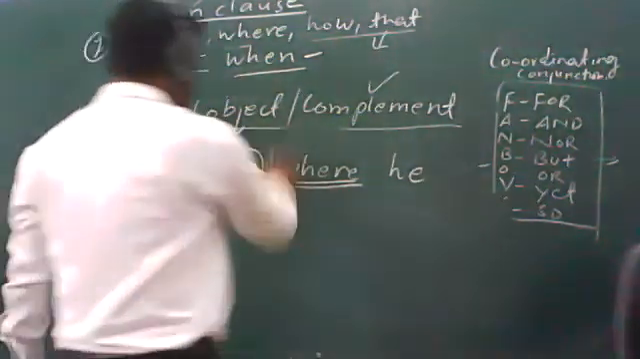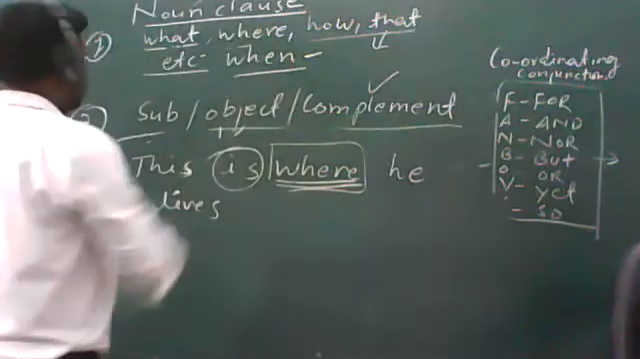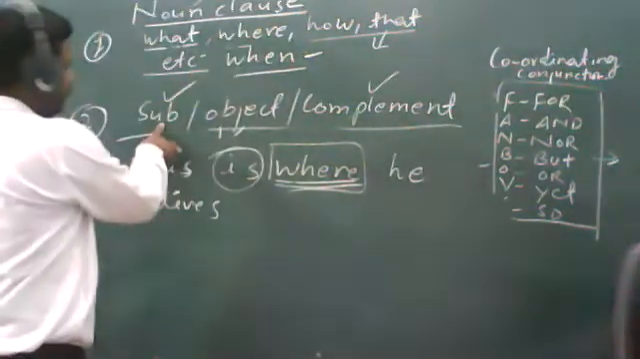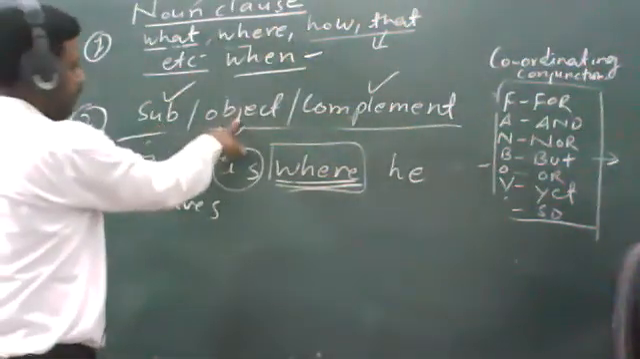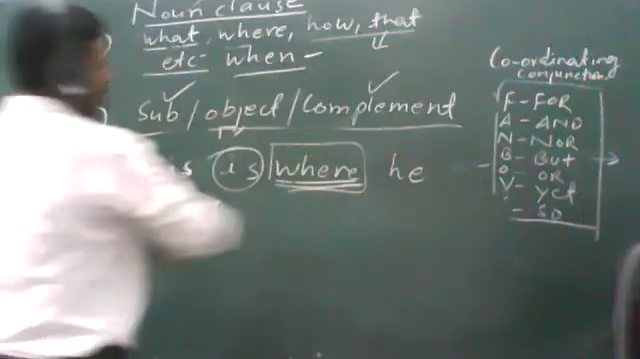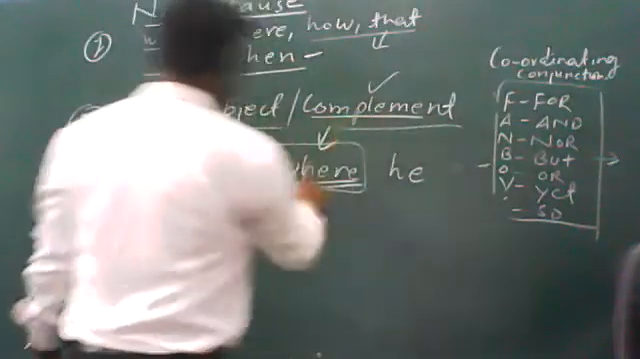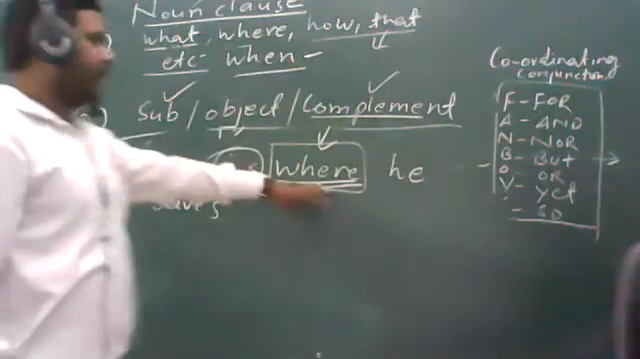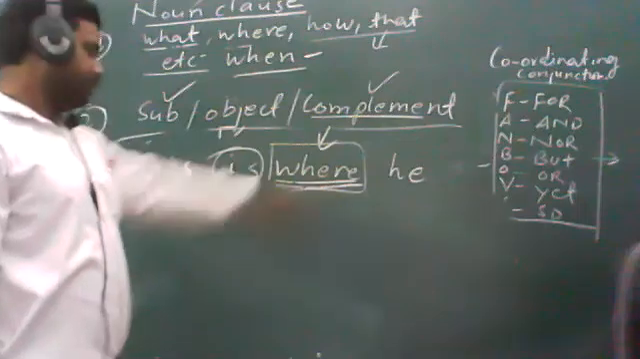So I have told you that a noun clause can be used as a subject. We saw one example of subject, and we have also seen object, and now here is an example of complement. So "where" has been used as a complement.